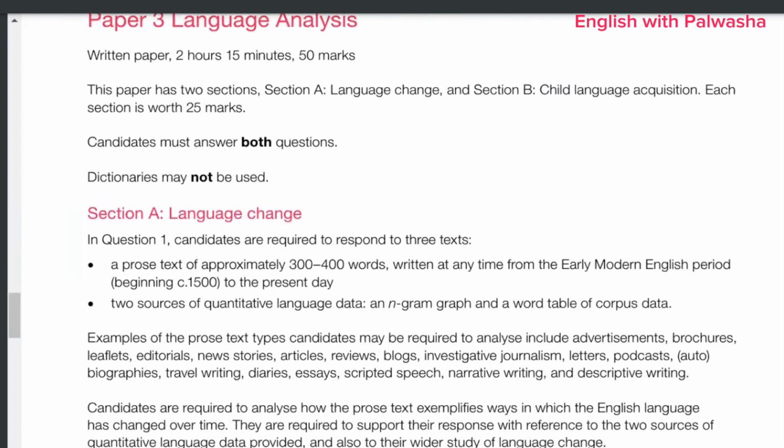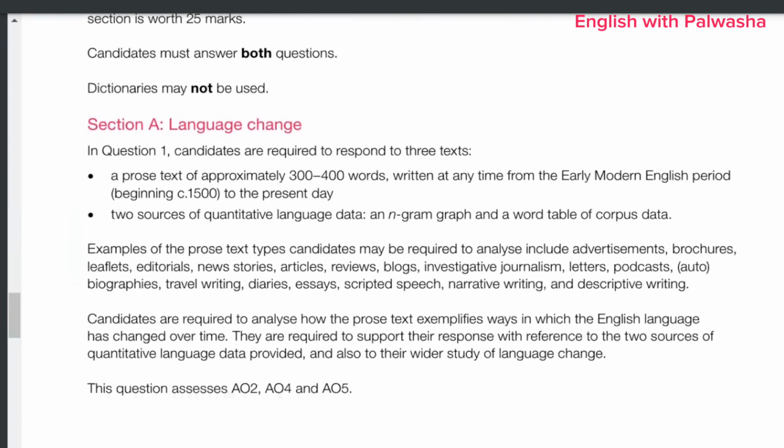You're not required to use any dictionary. And in section A, candidates are required to respond to three texts. So there are text A, text B, and text C. I told you already, text A is a general, informative text.